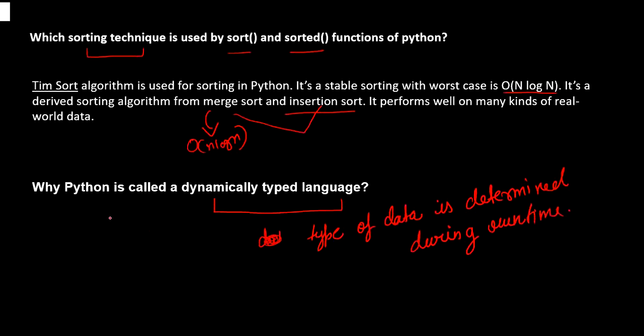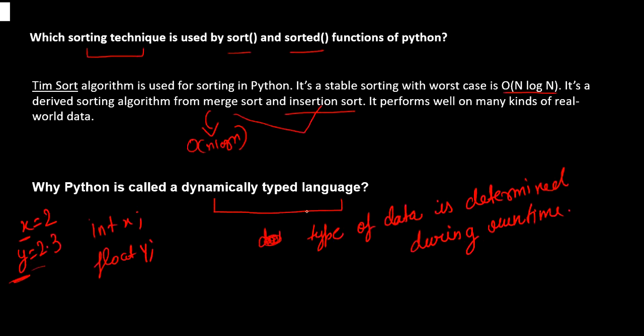For example, in programming languages like C and C++, we have to first determine the type of our data, like int x, float y, like this. But in Python, you don't have to specify the type of your data. If you write x = 2, then at runtime Python will determine that this x is of integer type. If we write y = 2.3, as we generally do in Python, we don't declare the type. At runtime the type of this variable y will be determined as float. So that's why Python is called a dynamically typed language.